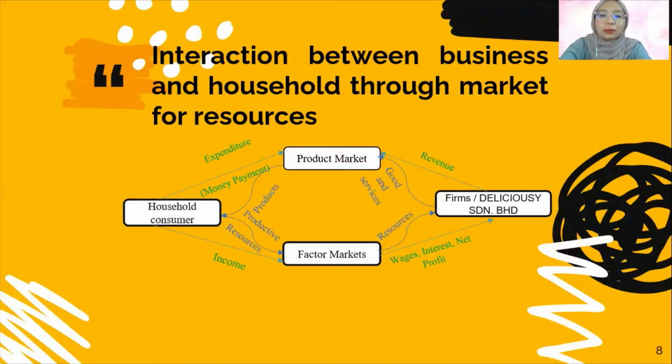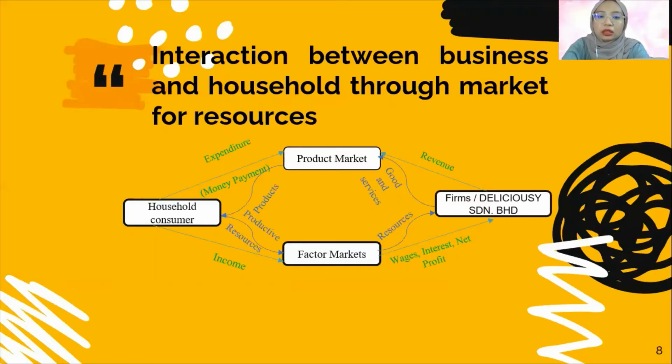In the resources market, the demanders are usually the business firms, while the households are usually the suppliers. From the perspective of the households or consumers, the expenditure is the money that flows from the business firms to the household, while from the household perspective, this is income.